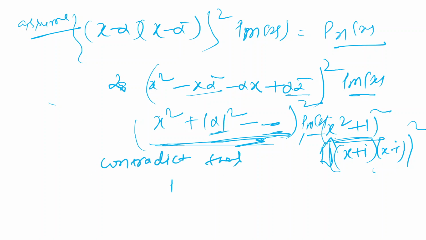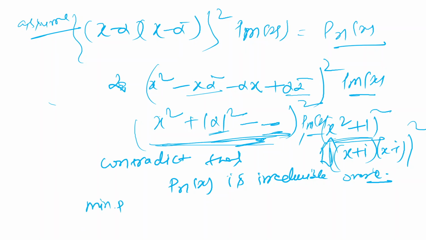That P_n(x) is irreducible over Q means the characteristic polynomial has linear factors in C, and if the characteristic polynomial has linear factors, then the minimal polynomial is equal to the characteristic polynomial, right?